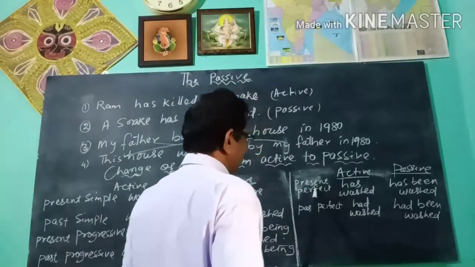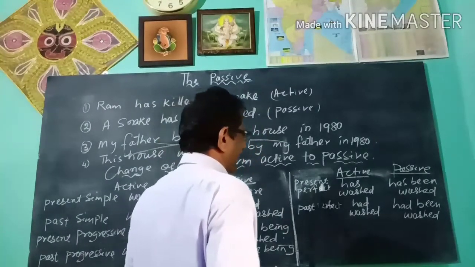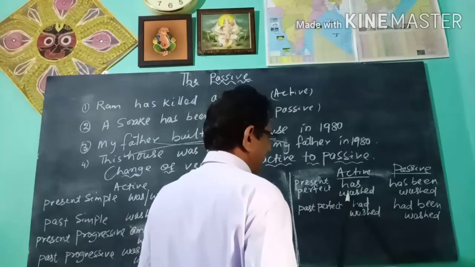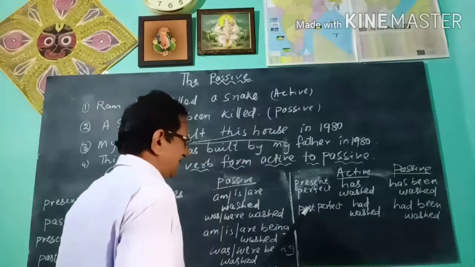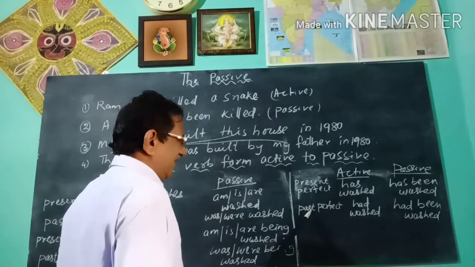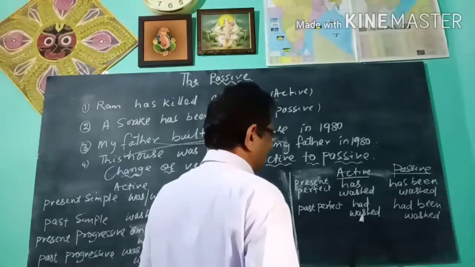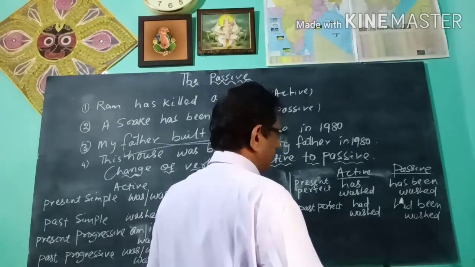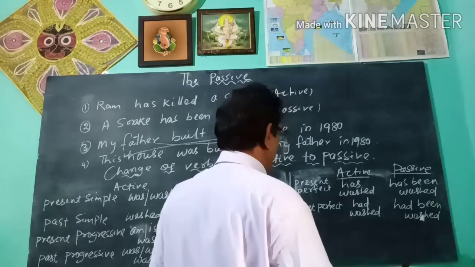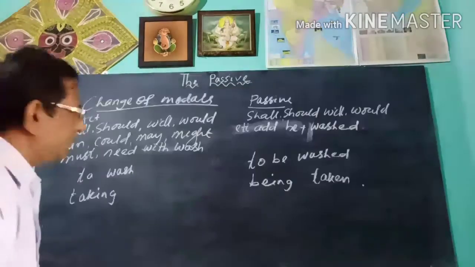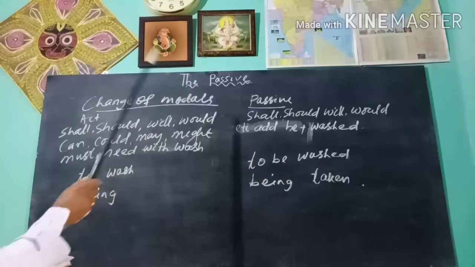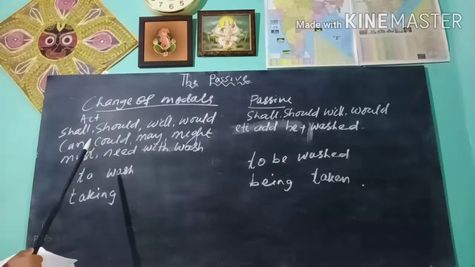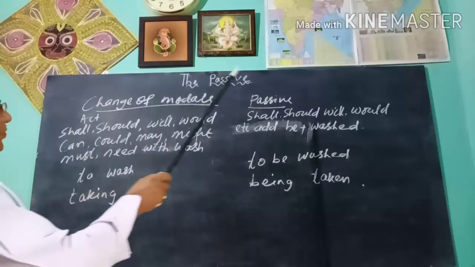Present perfect, the verb has washed, active verb, changes into the passive verb has been washed. In past perfect, the verb had washed changes into the passive verb had been washed. Now you see the change of modals from active to passive.